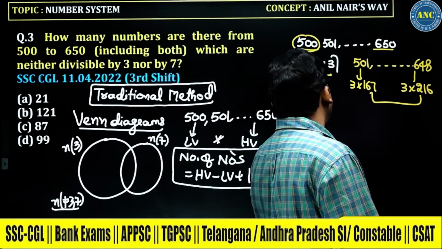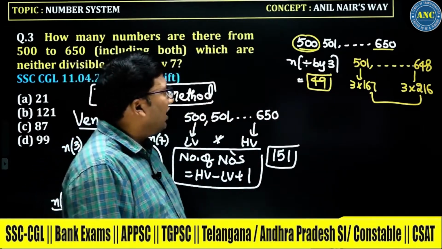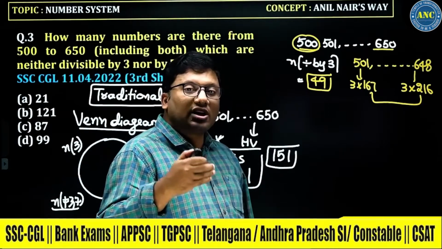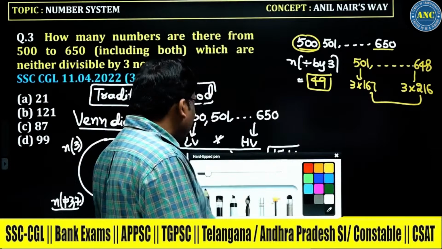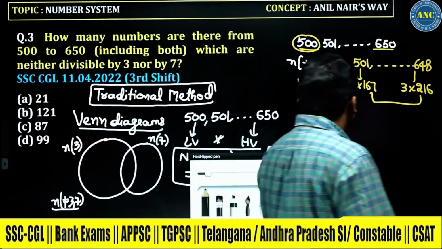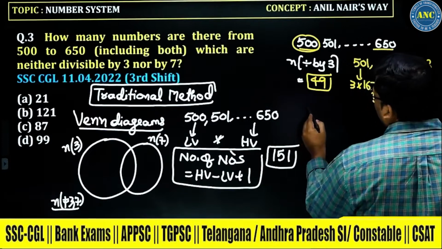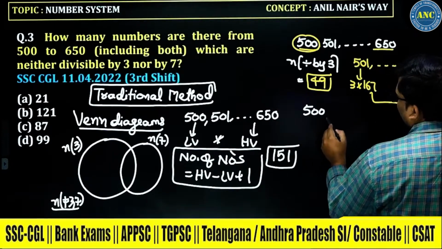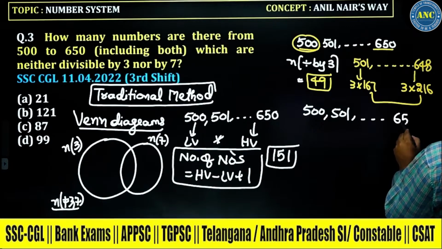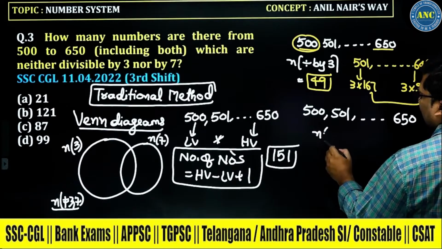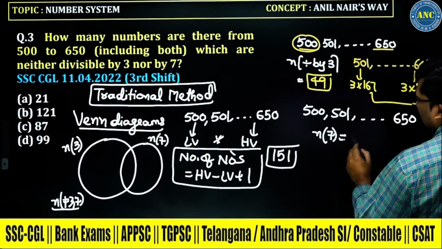How many numbers are divisible by 3? It is 49. Is this idea clear to you? I needed to count the numbers which are divisible by 3. Next one, neither divisible by 3 nor by 7, right? So 500, 501 and so on up to 650. How many are divisible by 7?